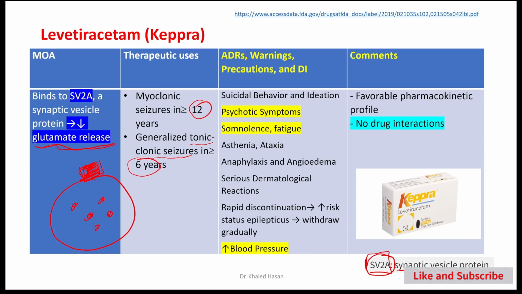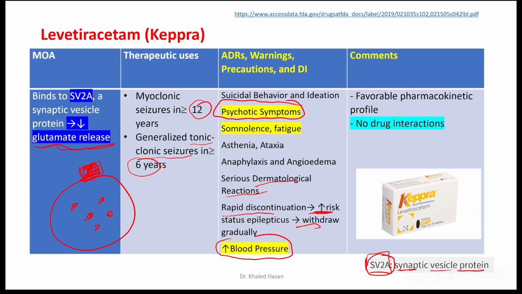Number one, this medication may be associated with suicidal behavior, ideation, asthenia, ataxia, anaphylaxis, angioedema, serious dermatological reactions, increased risk of epilepsy. If you stop this medication rapidly, we recommend to stop it gradually. This medication carries the risk of increased blood pressure. That's fine. But what about the psychotic syndromes? Patient may suffer from depression or anxiety. So Levetiracetam, Keppra, increased risk of depression and anxiety, suicidal thought, and this is the disadvantage of Keppra.